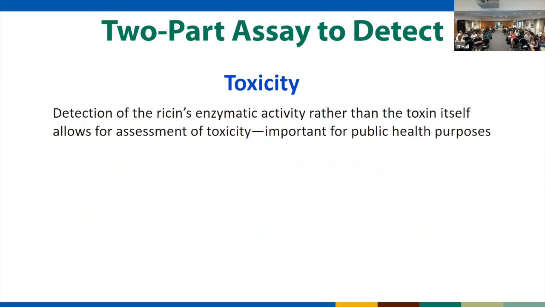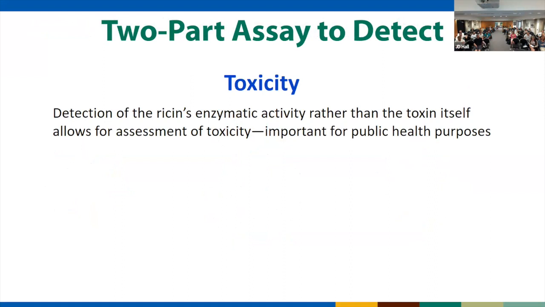So it's sort of a two-part assay in order to detect and differentiate. So the first part of this, which I've just shown you, is detection of ricin or abrin's enzymatic activity rather than the toxin itself. And this allows for an assessment of toxicity. It allows us to determine whether or not that abrin and that ricin has the potential to harm a human being. And that's really important for public health purposes.